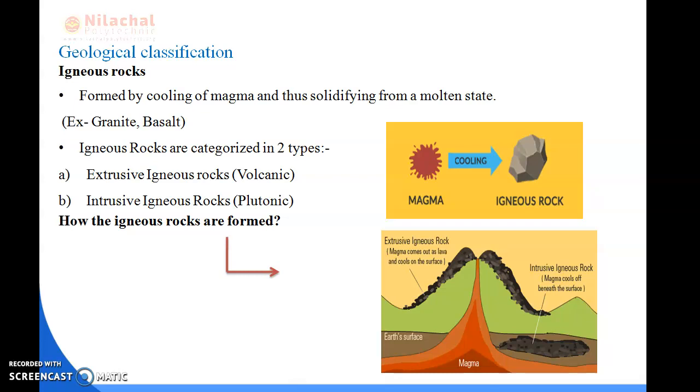As I told you, when the earth's interior is at a very high temperature, the magma tries to come out from the surface. When the magma comes out above the surface, that is extrusive igneous rock, and when the magma cools below the surface, that is intrusive igneous rock.